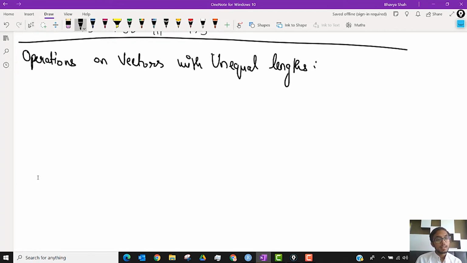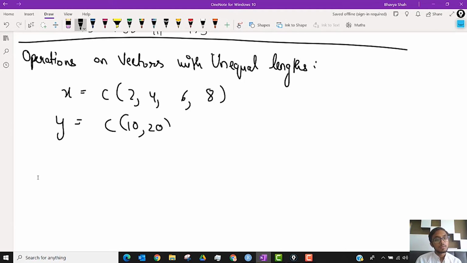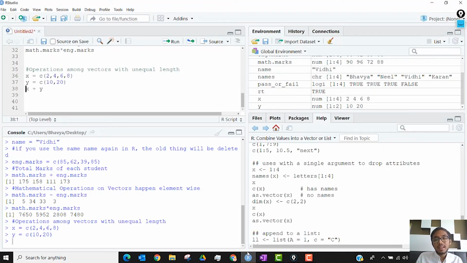So when I say x equals c(2, 4, 6, 8), the code that we have run is x plus y. Now what happens? Let us run it and see if there is an error.